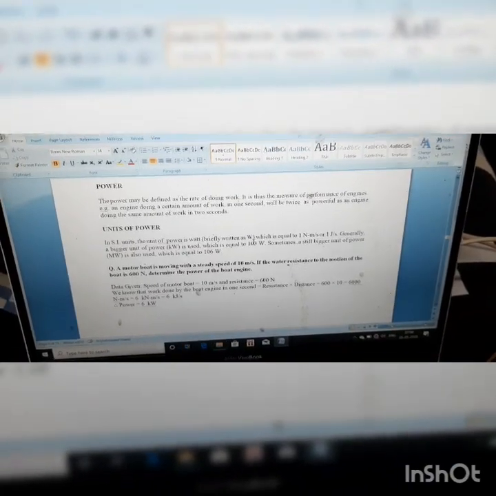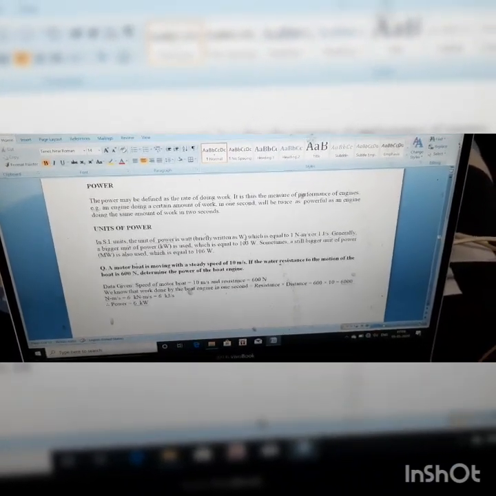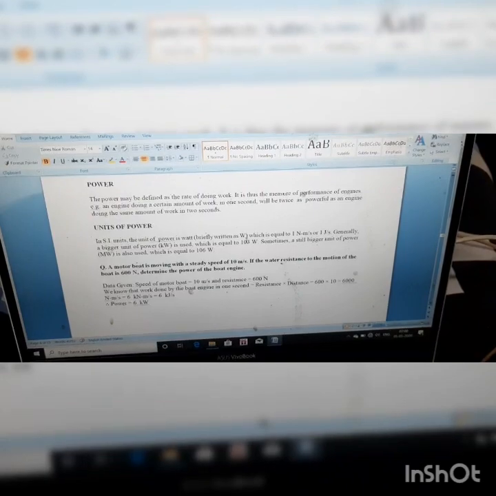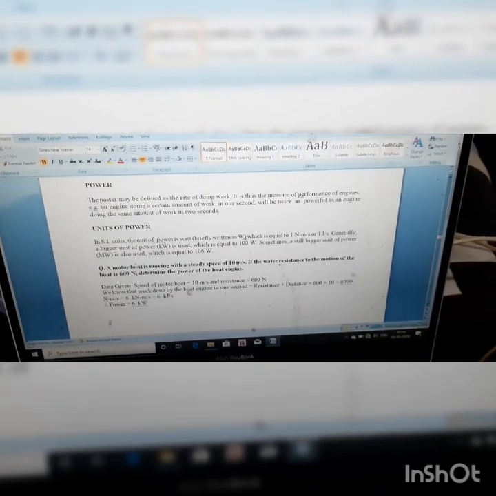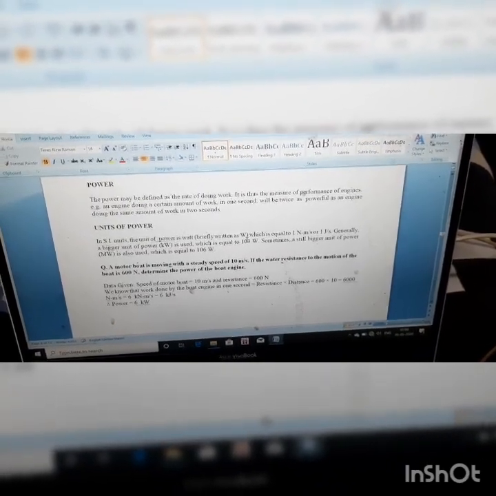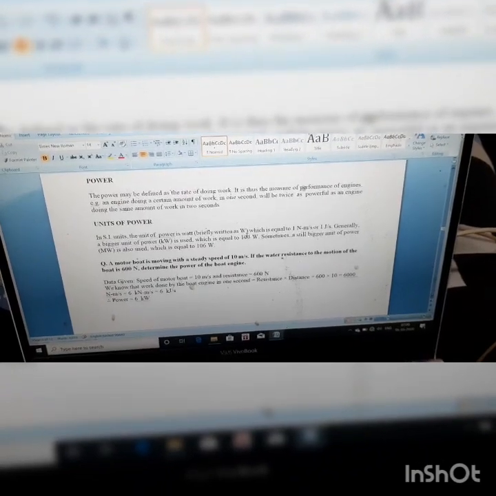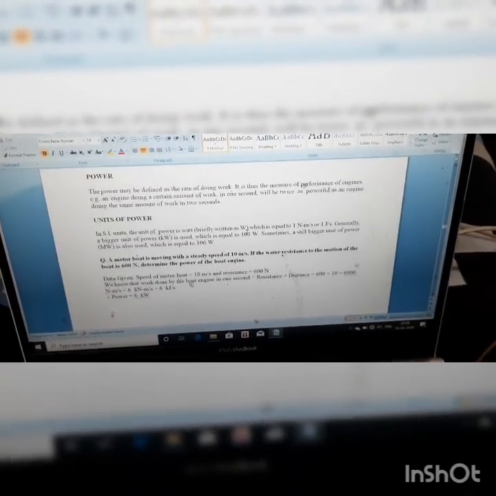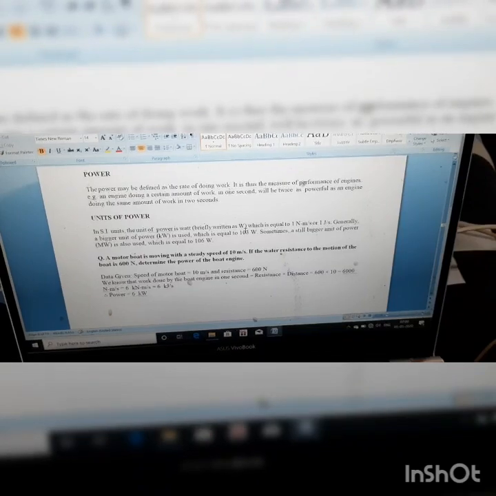Similarly, here you can see an engine is doing a certain amount of work in 1 second, and another engine is doing the same amount of work in 2 seconds. So the first engine is obviously twice as powerful as the second engine, because it is taking only half the time to do the same amount of work.